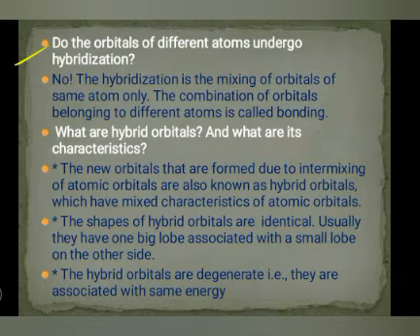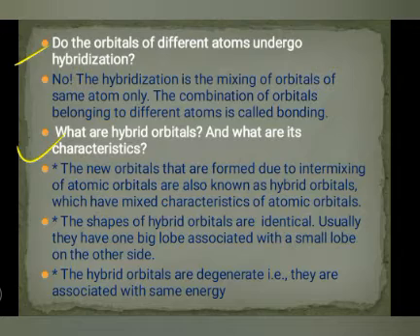Next question is, do the orbitals of different atoms undergo hybridization? No, because hybridization is the mixing of orbitals of the same atom only. The combination of orbitals belonging to different atoms is called bonding. Getting my point? So what are hybrid orbitals now and what are their characteristics? The new orbitals formed due to intermixing of atomic orbitals are known as hybrid orbitals, and they have mixed characteristics of the atomic orbitals.